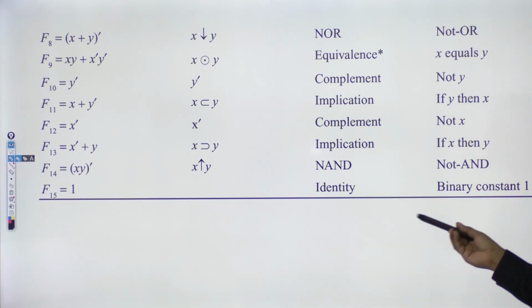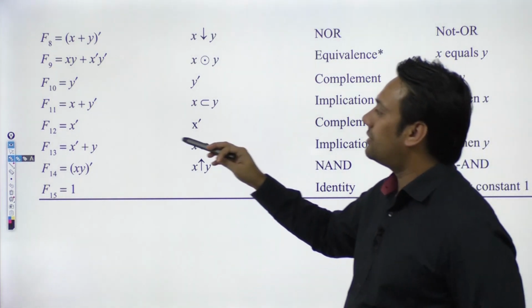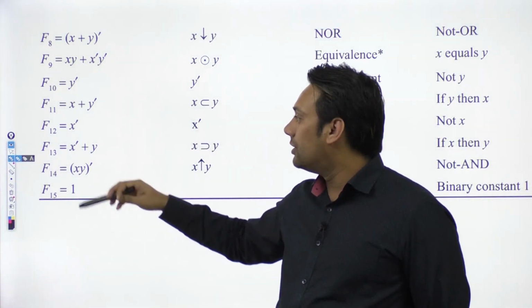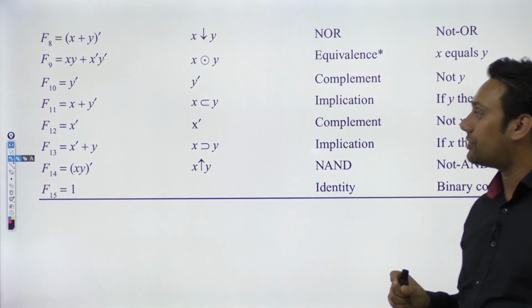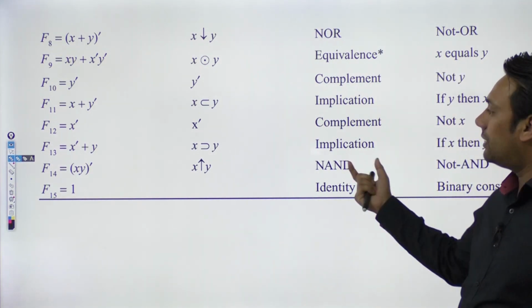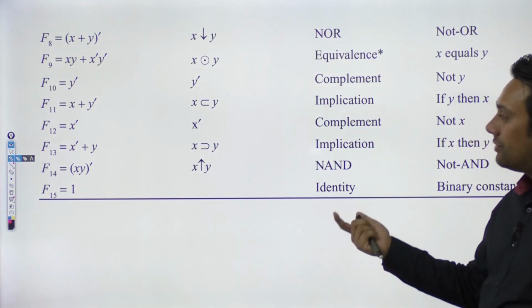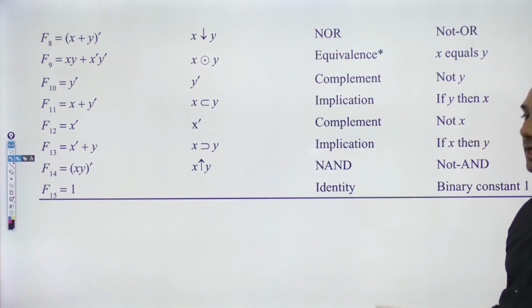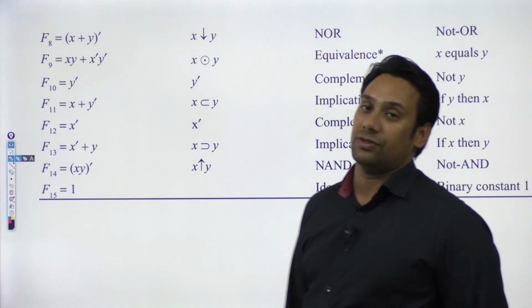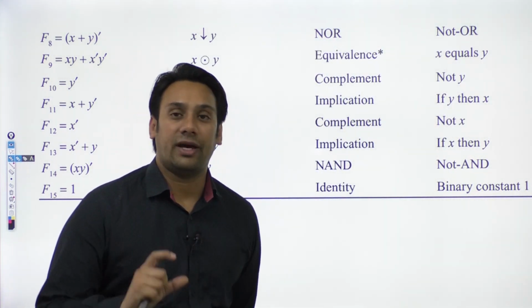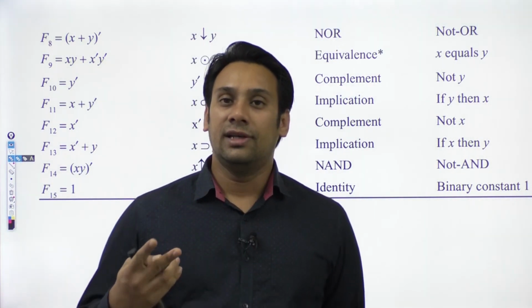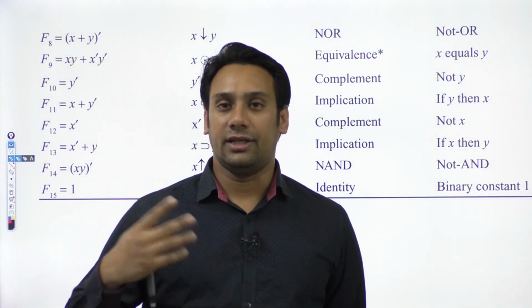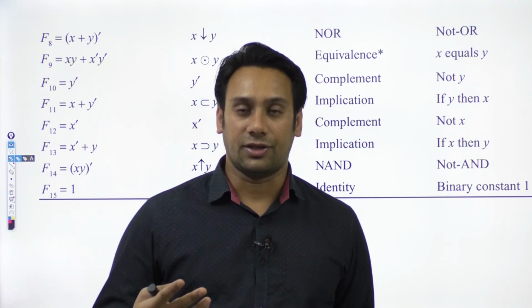Function number 11 is implication, right? So that is x plus y complement. Function number 12 is again x complementation, which is again a complementation operation. Function number 13 is implication, which is x complement plus y. Function number 14 is your NAND operation, and function number 15 is your identity operation, which is F15. So in this manner you can see with the help of two variables there are 16 functions possible, and we can name all of these unique functions.